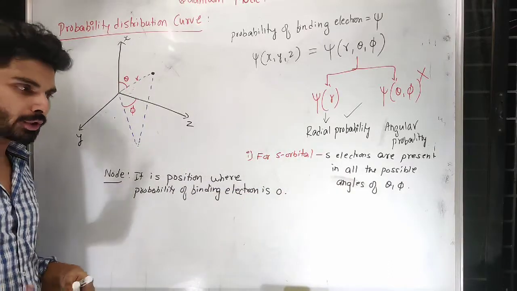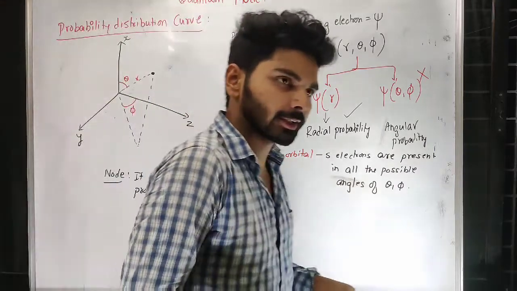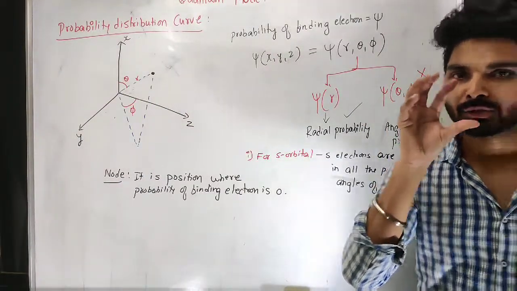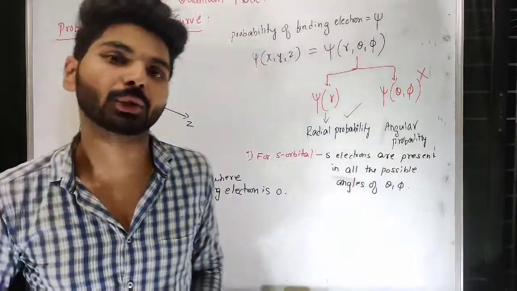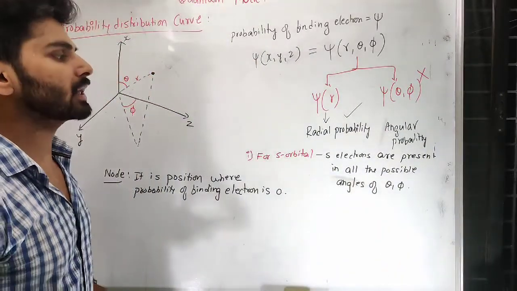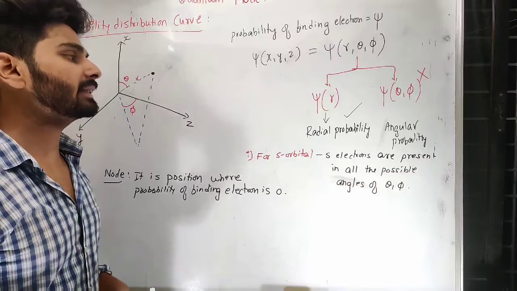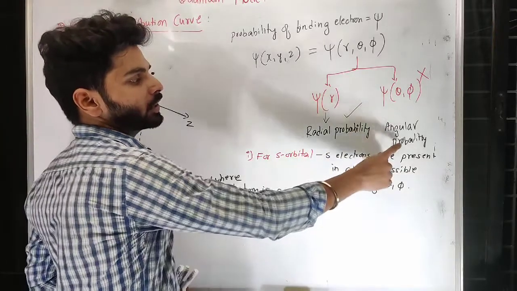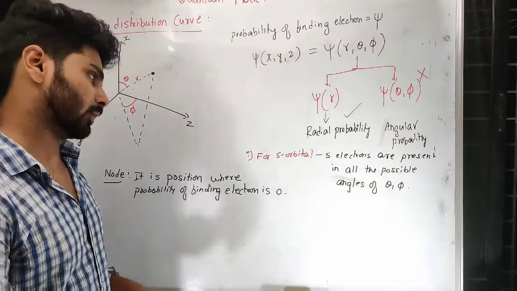So wherever it is not possible to find the electron, that particular part inside the atom is called a node. Now a question can be asked: is there any angular node for an s orbital electron?